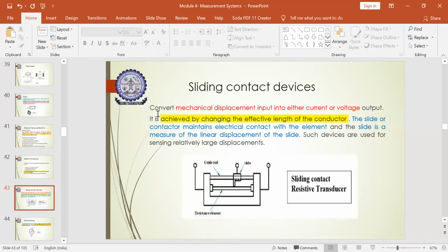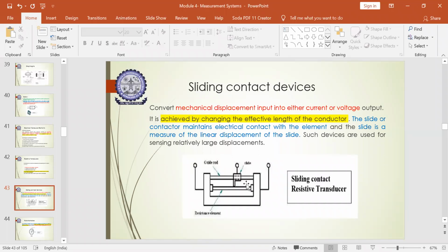So what happens in case of a sliding contact device? Here it mainly converts a mechanical displacement, which is given as an input, to either the current or the voltage as an output. This is the main common conversion in all electrical transducer elements. But how is it being achieved? It will have an effective length of the conductor which shows certain resistance to the flow of the electric current. Above that you will have a gliding rod on which the slide will be mounted.